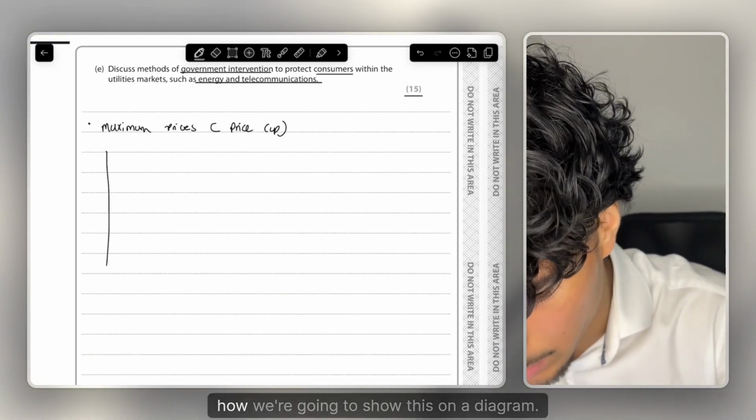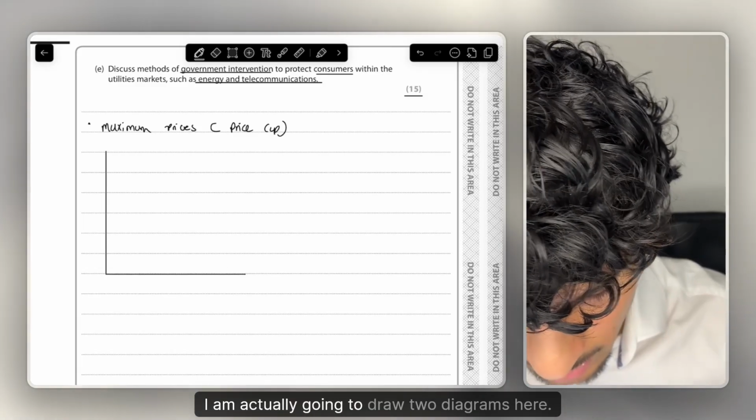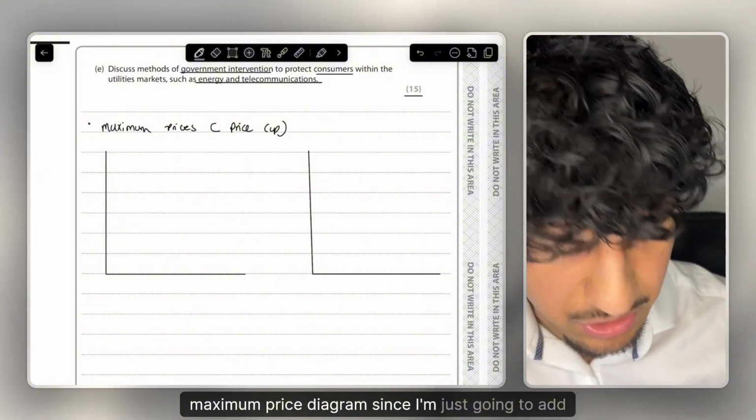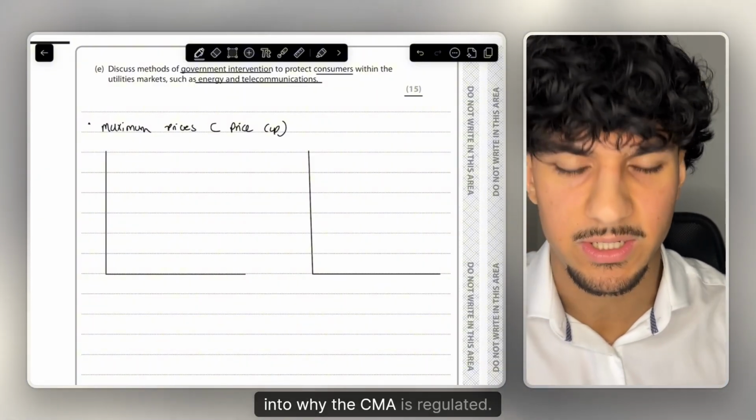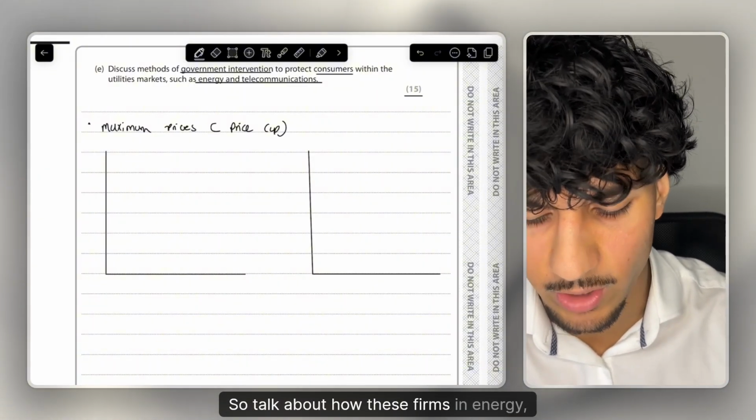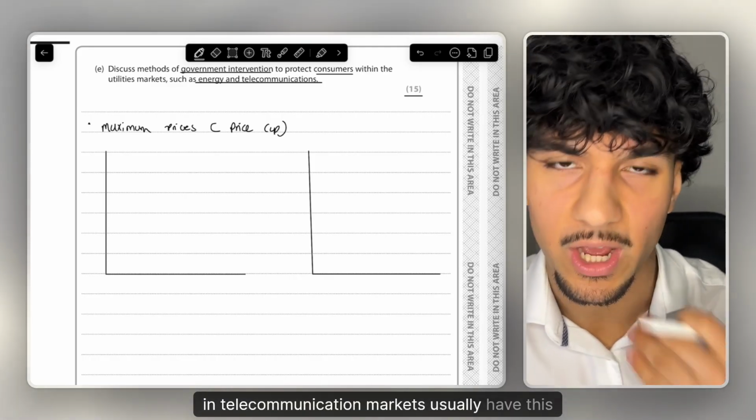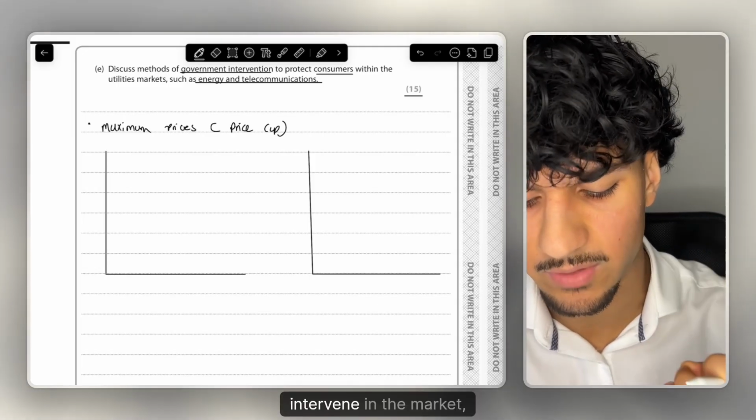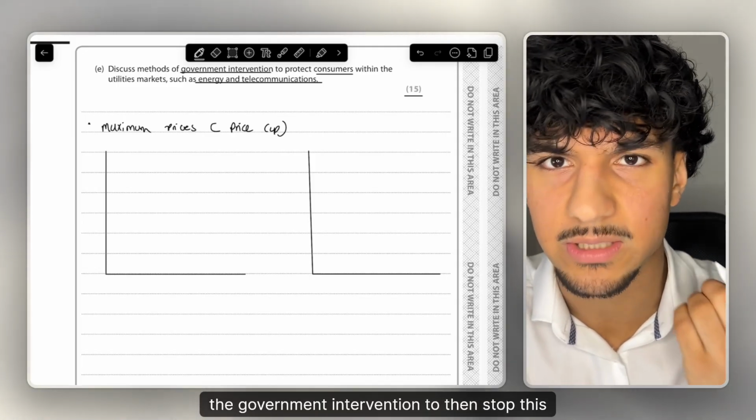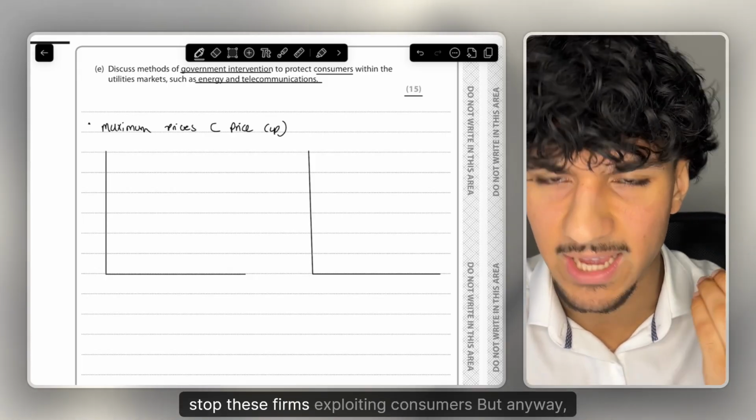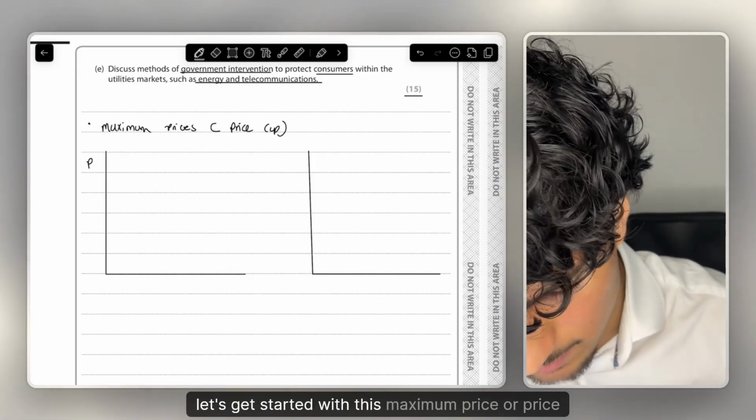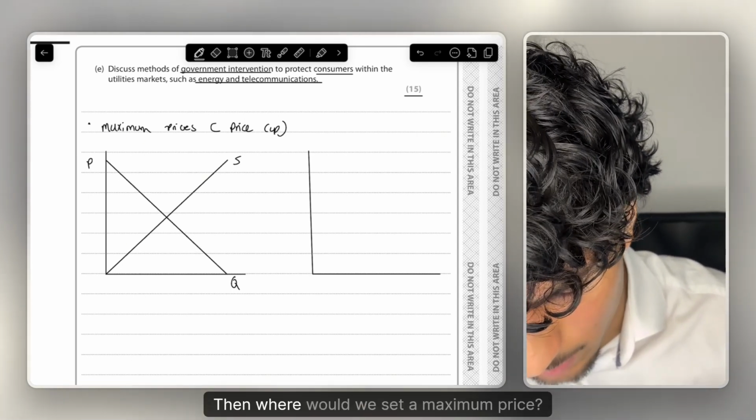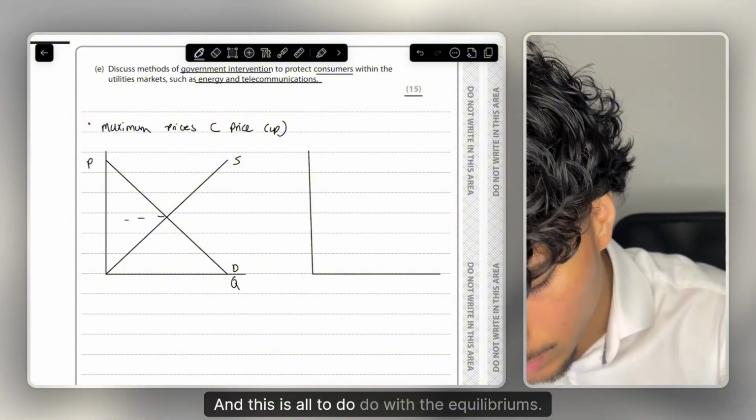But with maximum prices, how we're going to show this on a diagram, I am actually going to draw two diagrams here. I'm going to draw one cost revenue diagram and one maximum price diagram, since I'm just going to add a bit more detail into why the CMA is regulated. So talk about how these firms in energy, in telecommunication markets usually have this monopoly power. They can exploit consumers. Thus it's necessary for the CMA to intervene in the market, the government intervention, to then stop this degree of monopoly power, stop these firms exploiting consumers. But anyway, let's get started with this maximum price or price cap diagram. So of course it's just a simple supply and demand diagram. Then where would we set a maximum price? And this is all to do with the equilibriums.